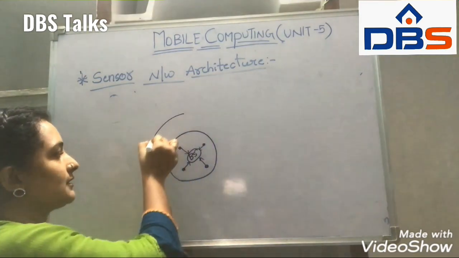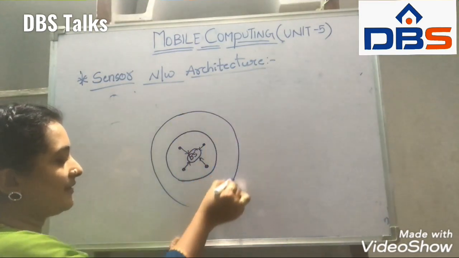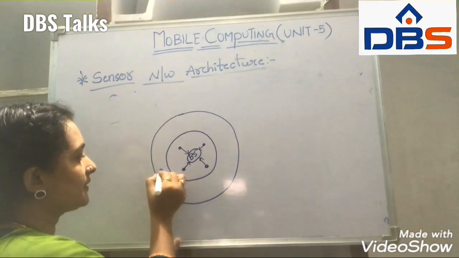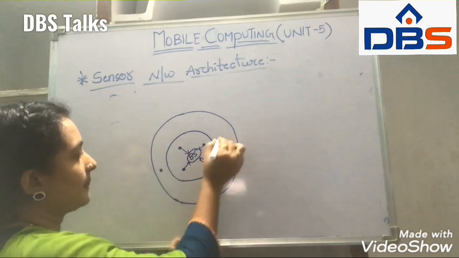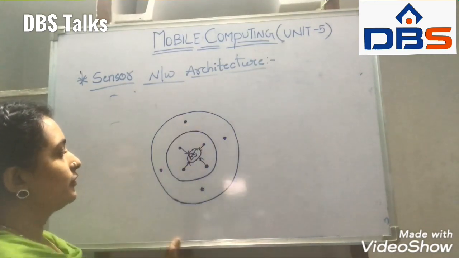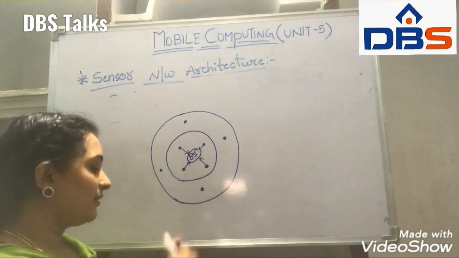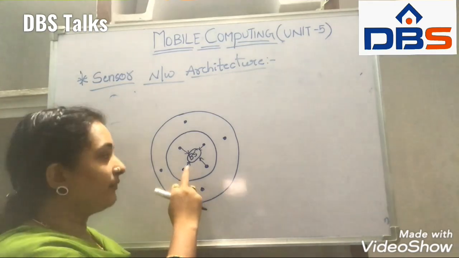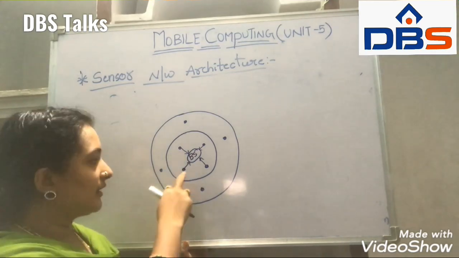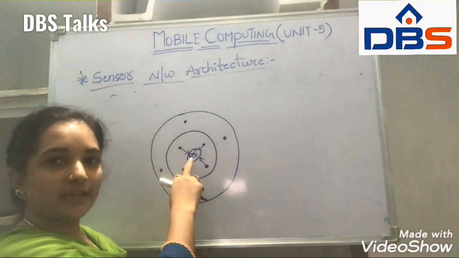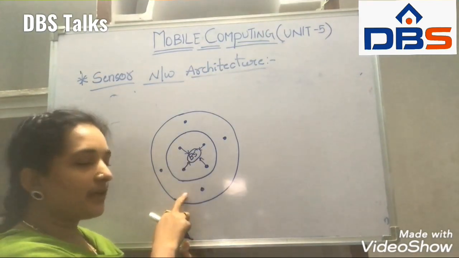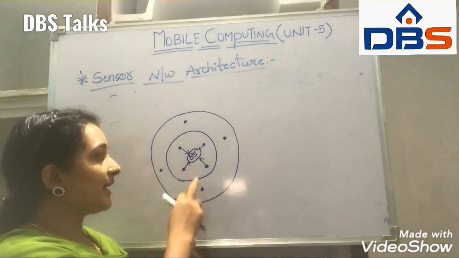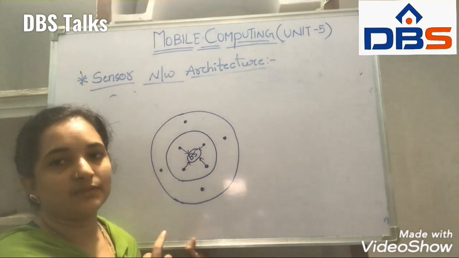Next, coming to the second layer, we have some other wireless nodes here. These nodes do not communicate directly with the base station, unlike the first layer nodes.